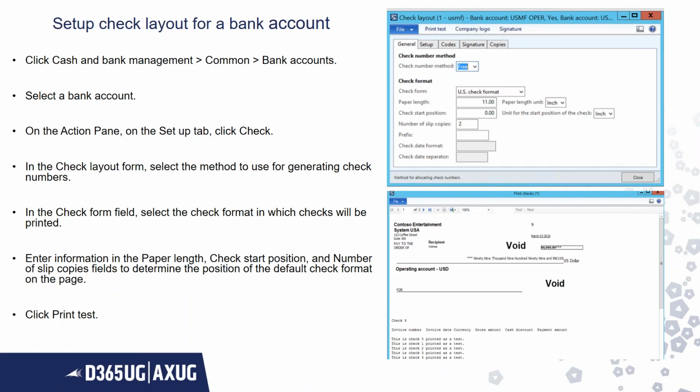The paper length is 11 inch. The check start position would be 0. Number of slip copies, I'm setting as 2. Now you can see the test check, how it is getting printed. It is printing the company name and the amount, and it's a void check.